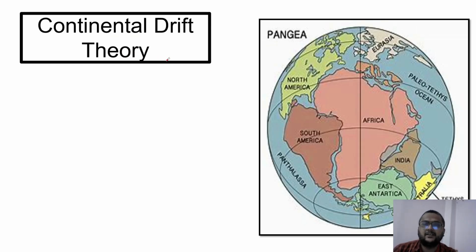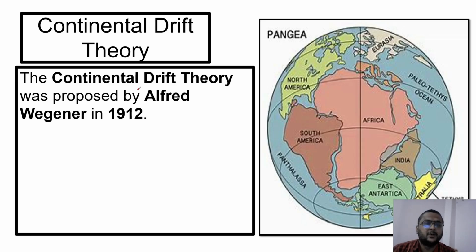So what is continental drift theory and who gave this concept? The first person who gave this theory is Alfred Wegener in 1912. Continental drift theory was proposed by the German scholar Alfred Wegener, a very famous scholar.